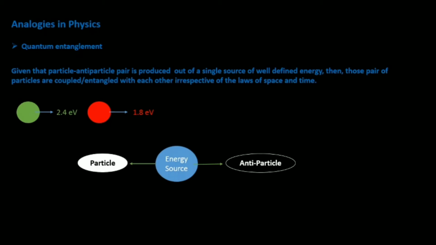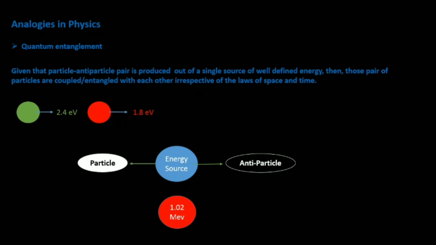This is inevitable considering how an antiparticle is innately complementary with respect to a particle, at least in some aspects. Now, let's look at a specific example of creation of an electron and a positron out of a gamma radiation of energy equal to or greater than 1.02 mega electron volts. Note that the energy of the gamma radiation is specific, well defined.